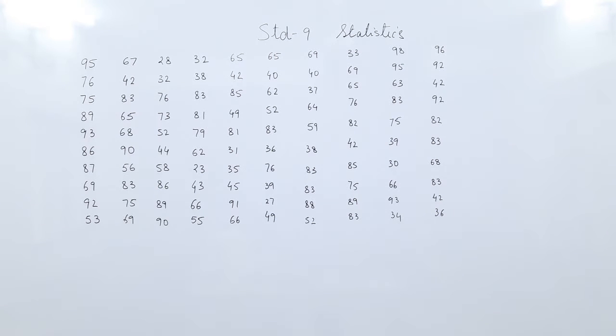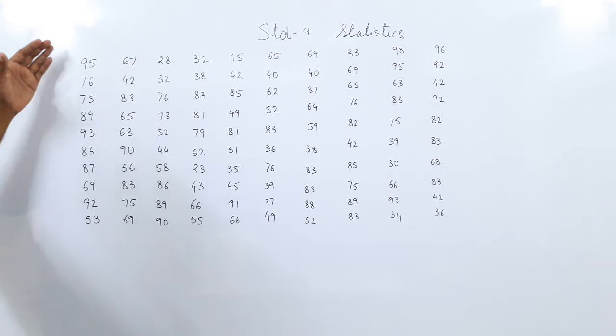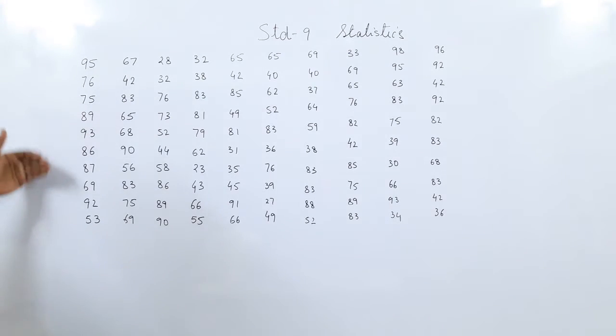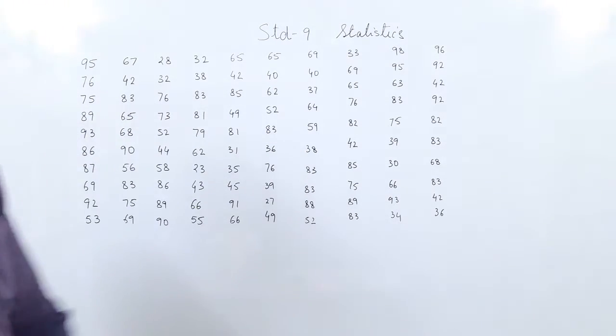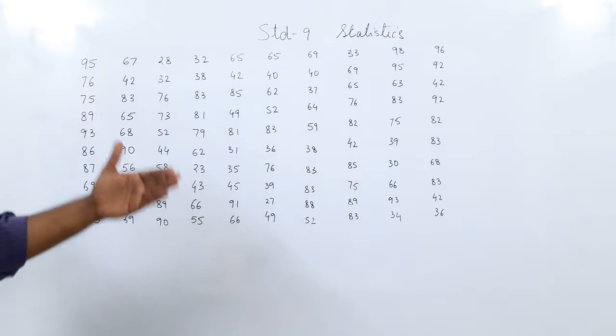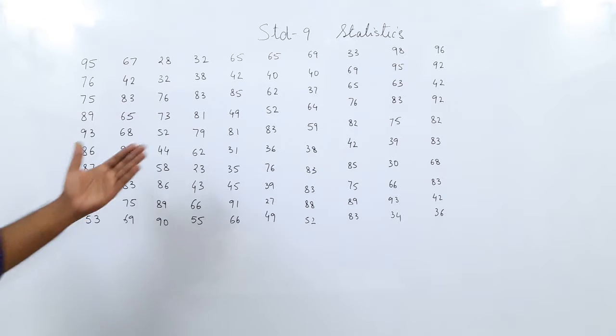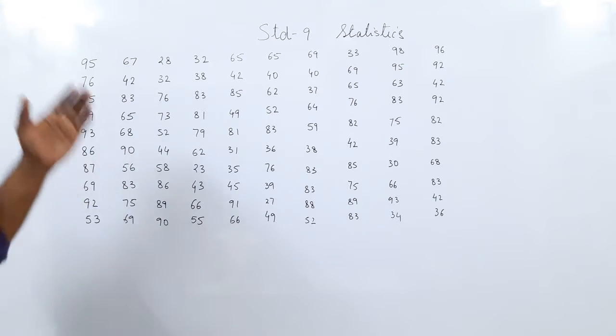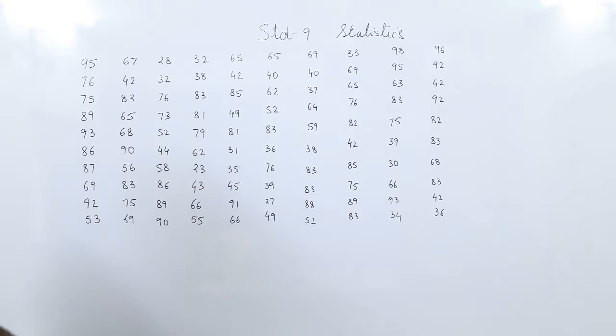Okay, as you can observe on the board, we have the marks of 100 students. Or you can consider any data in the book, the Van Mahotsav and the trees planted. But let us say these are the marks of 100 students. Now what interpretation can you make from these marks? This is again a type of raw data. Why is it raw data? Because as we got the marks, we have displayed the marks of 100 students.